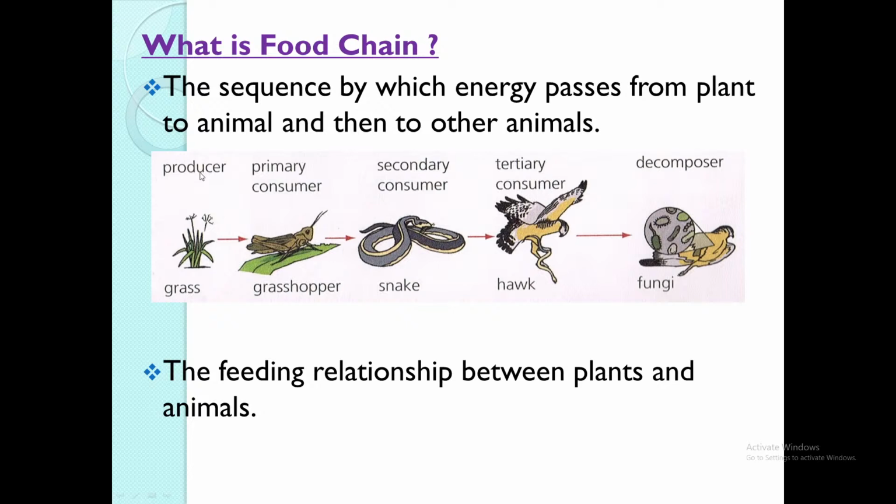Now, what decomposers do is that if the plant should die, if the grasshopper should die, if the snake should die, or if the hawk should die, then fungi or fungus can actually feed on all of the dead remains of these four organisms. So that is why they are called decomposers.